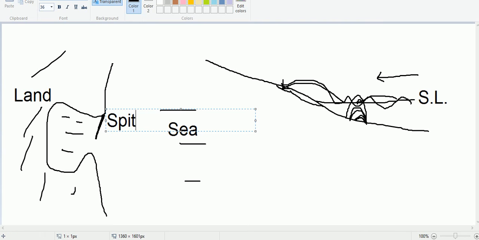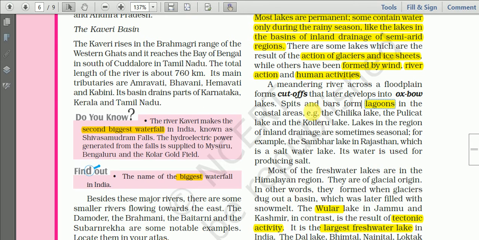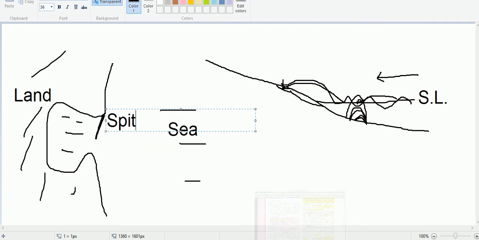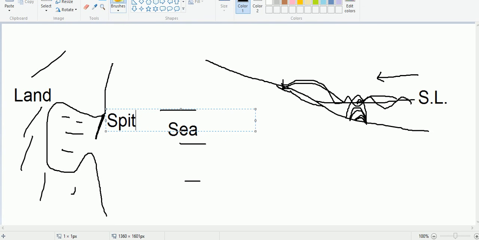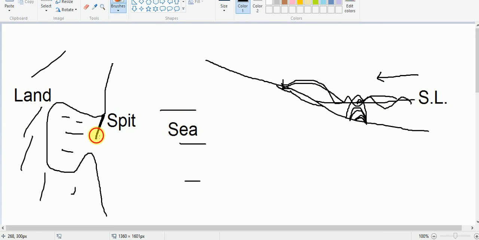I think it is mentioned in the textbook. Generally, spits are a ridge of sand starting from one side of the coast, and the spit keeps growing towards the other side. Sometimes it may close this area, or it may touch the other end of the enclosed area.